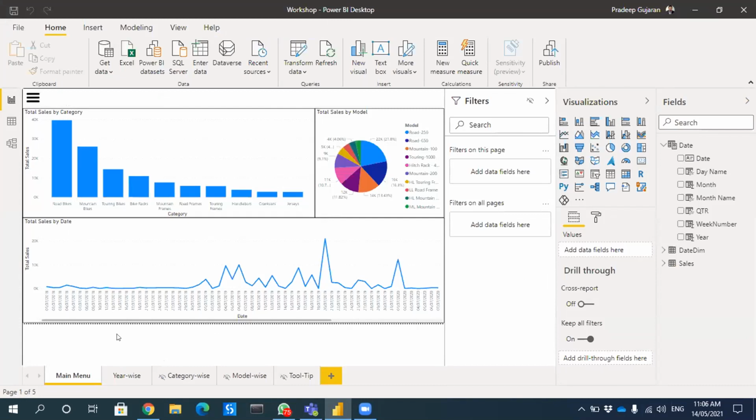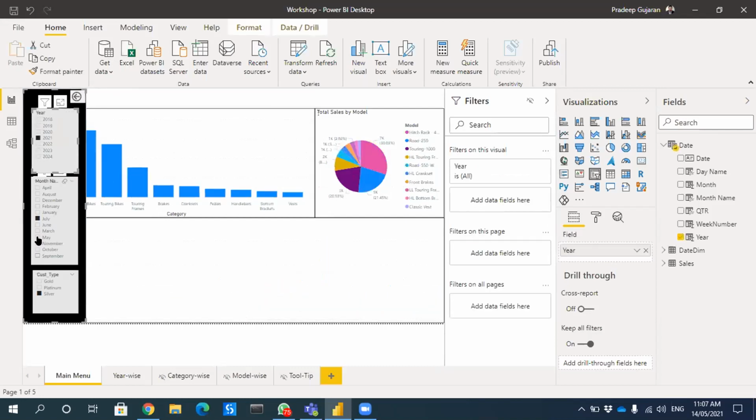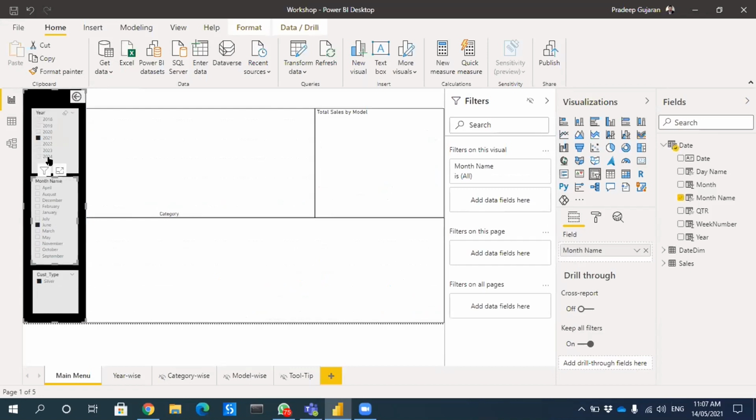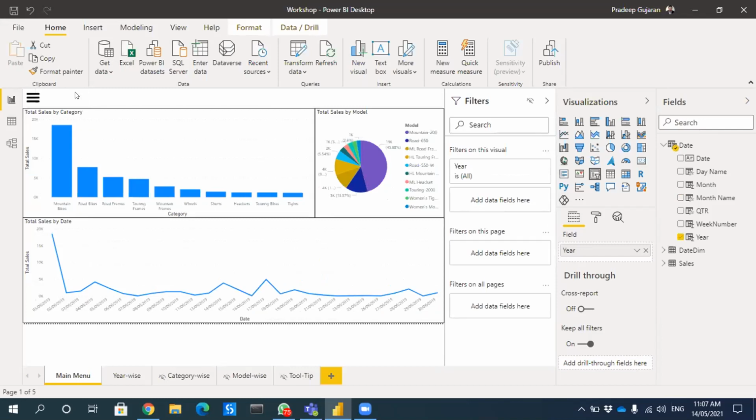So please have a look here now. Then after this you can practice. So you can see one small hamburger sign. So basically all my slicers are hidden inside this one. So today we'll see how to create something like this. See, slicers are hidden, and when I select, then once my selection is over, I can hide it again.